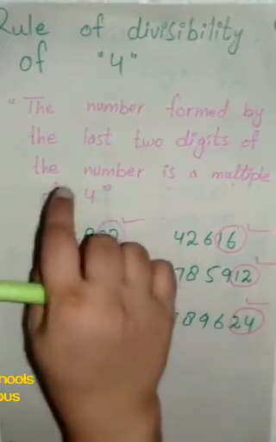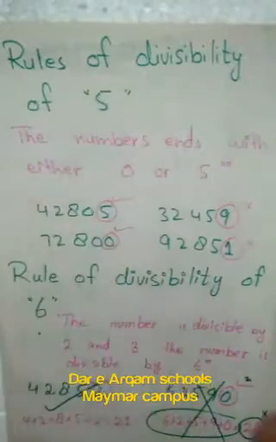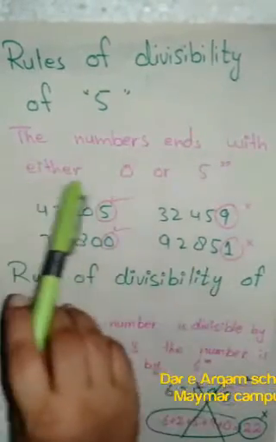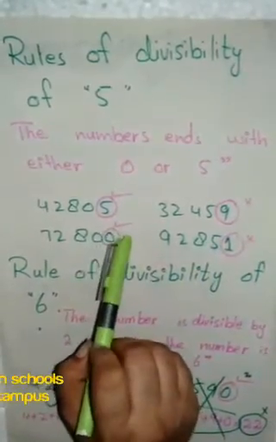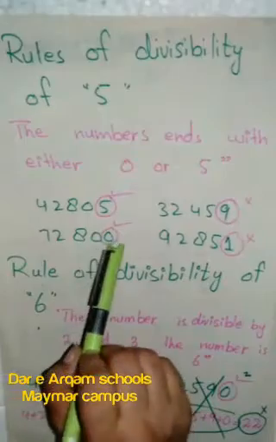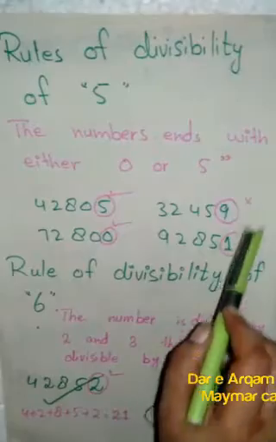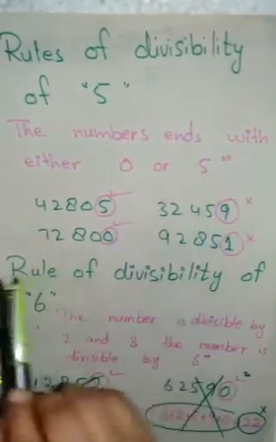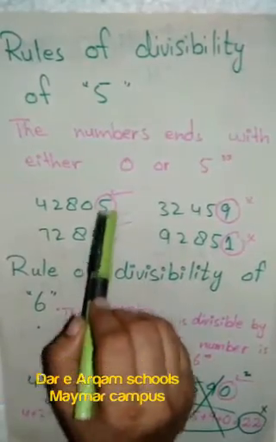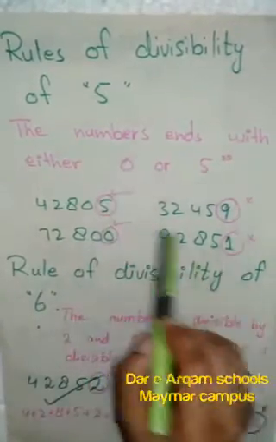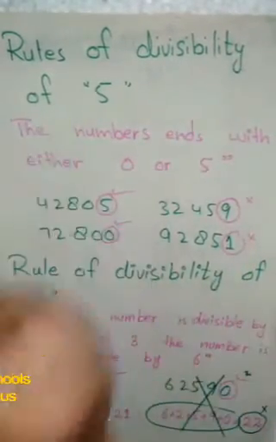Students, next we have the rule of divisibility of 5. The number must end with either 0 or 5. You will check only the last number at ones place value. If it is 0 or 5, then the number will be divisible by 5, and with all other numbers the number will not be divisible by 5, only with 0 and 5. Here these two numbers have 5 and 0, so these two are divisible by 5, and these two do not have either 0 or 5, so these two will not be divisible by 5.